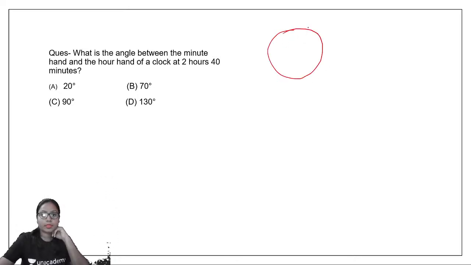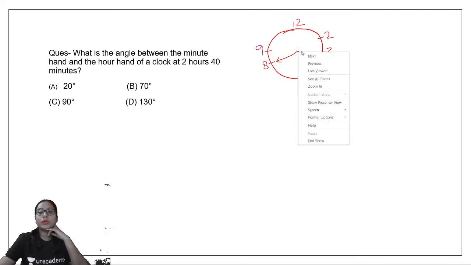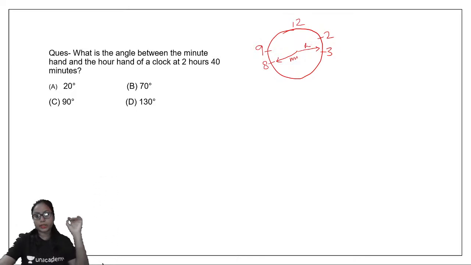Let's see. So 12 is here, 3 is here, it means 2 is here. And at 40 minutes, it is around 8. So जो आपका minute hand है वो ऐसे होगा, and the hour hand would be between 2 and 3, right? This is the hour hand, this is the minute hand. So the hour hand would be between 2 and 3 and the minute hand would be at 8.